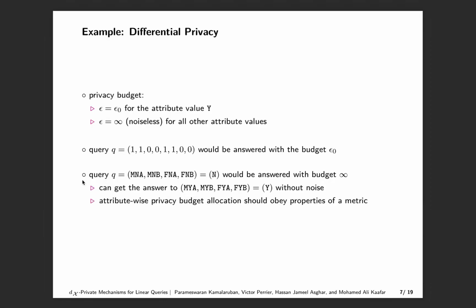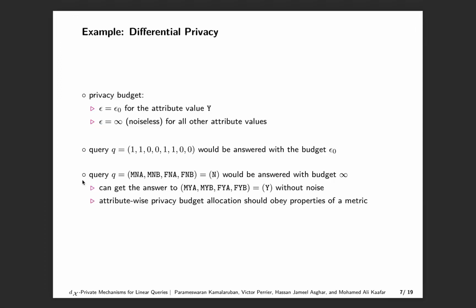Any linear query Q with non-zero value for coordinates 1, 2, 5 or 6 will be answered with budget epsilon 0 since these coordinates contain the sensitive attribute value y. All remaining queries are answered with a privacy budget of infinity. Even though this sounds like a reasonable strategy, consider a linear query that has ones in the coordinates corresponding to the attribute value n and zeros elsewhere. This query corresponds to the number of non-native people in the data. Using the above strategy, this query would be answered with a privacy budget of infinity.